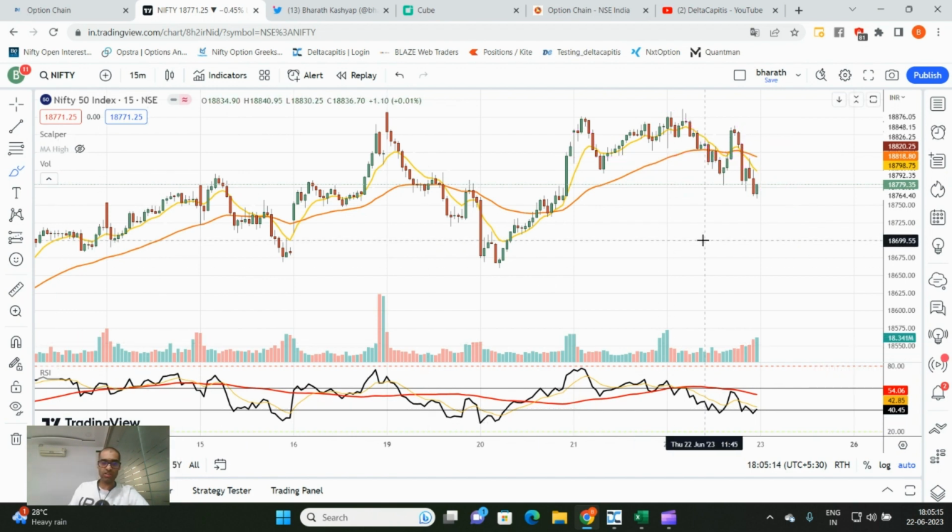I would definitely refrain from buying given the divergences. So what I say is, I'll probably wait for a little more clarity on Nifty to initiate any short position. I will definitely wait for a long position.